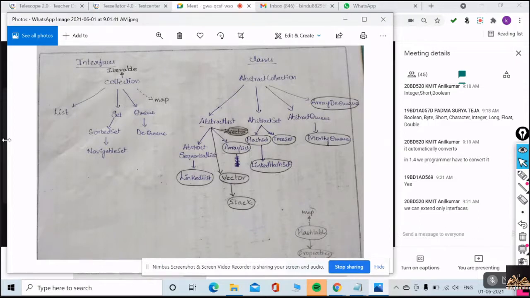I can extend interfaces. I can implement. An interface can extend another interface, and an interface can be implemented by a class. Did you understand the relationship? I can extend one interface into another interface, making a parent interface and child interface. At the same time, I can implement the interface through a class, using the keyword implements. Did you understand both the relationships? Yes or no?